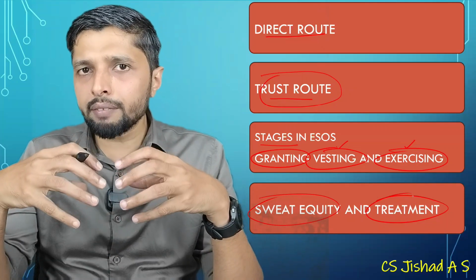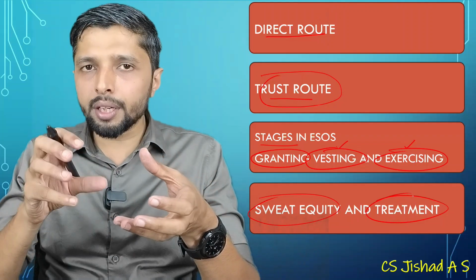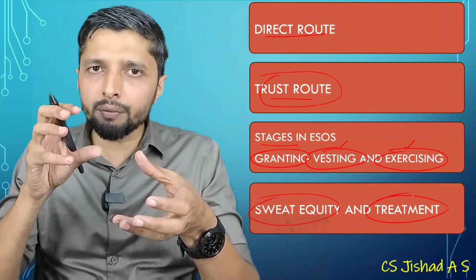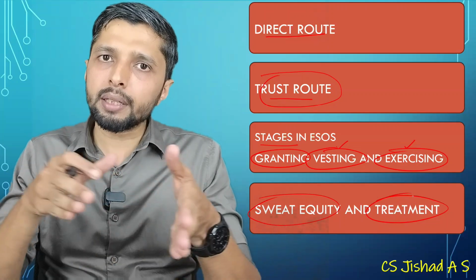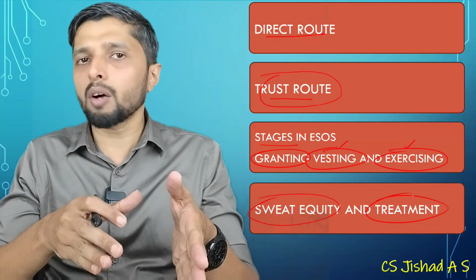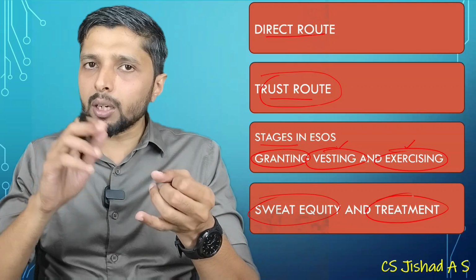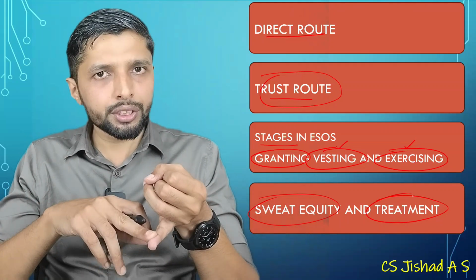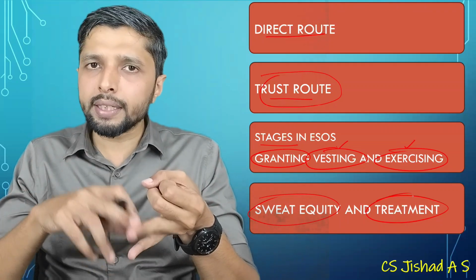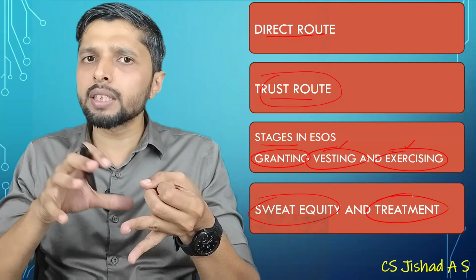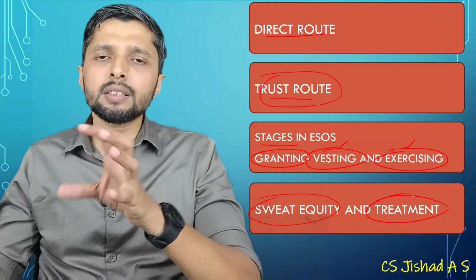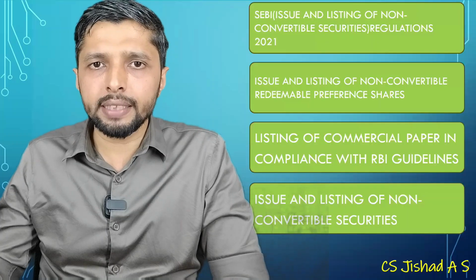But if the employee has given some hard work to the company and you are giving sweat equity shares as a part of incentive, that will be shown in the profit and loss account. Then a lock-in period will be there for sweat equity shares. Then you have the cap of issue, 15% cap of issue, etc. So these topics are discussed in this chapter.